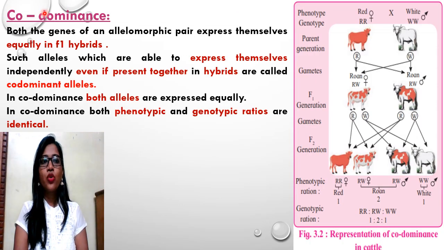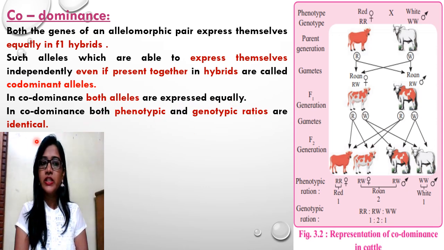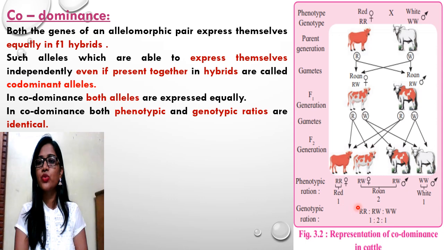In case of codominance, both the genes of an allelomorphic pair express themselves equally in F1 hybrids. Such alleles which are able to express themselves independently, even if present together in hybrids, are called codominant alleles. In codominance, both alleles are expressed equally. In codominance, both phenotypic and genotypic ratios are identical. If you observe the diagram, the phenotypic and genotypic ratios are the same, that is 1:2:1.